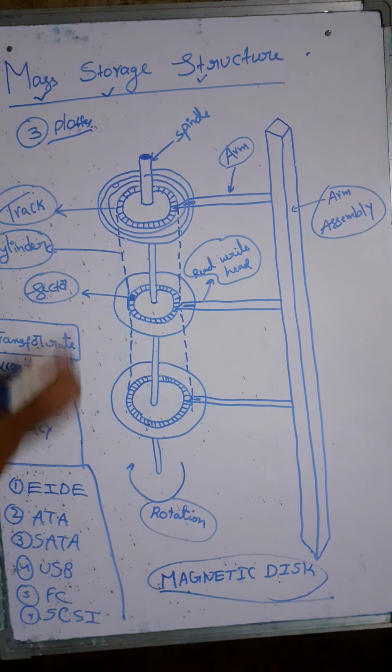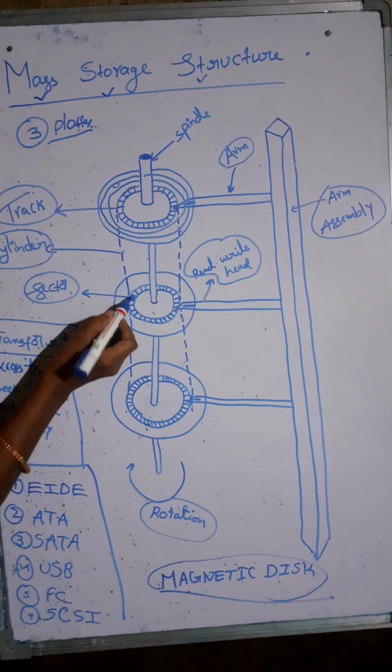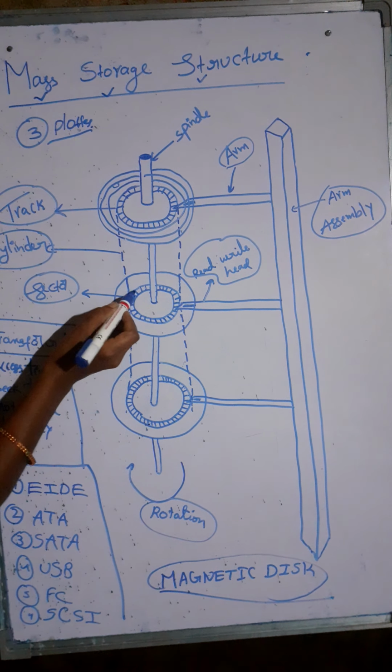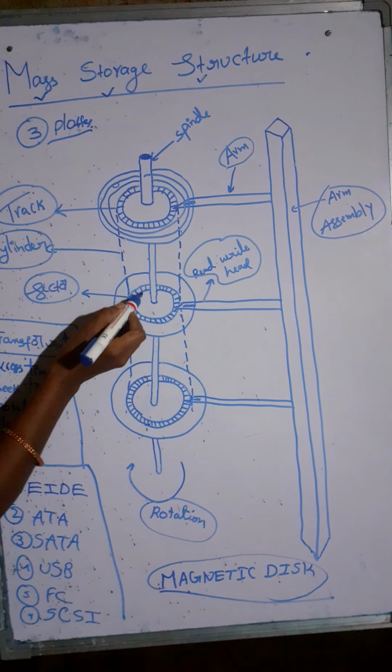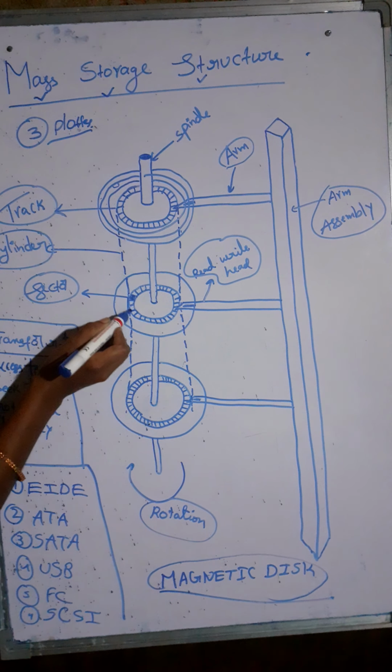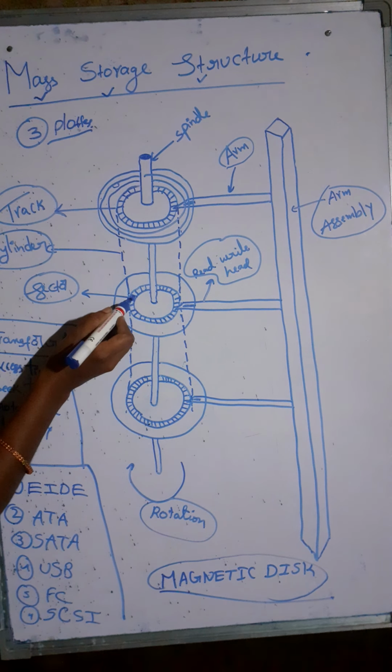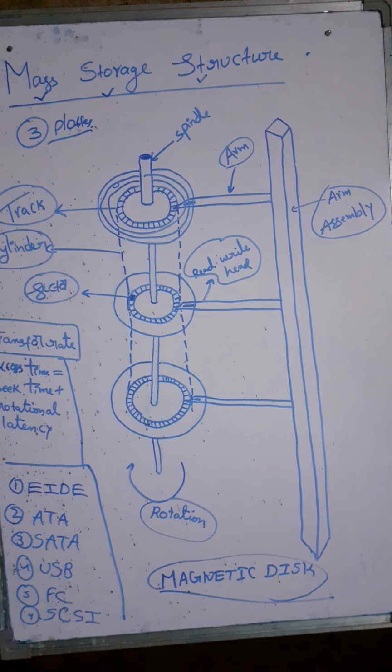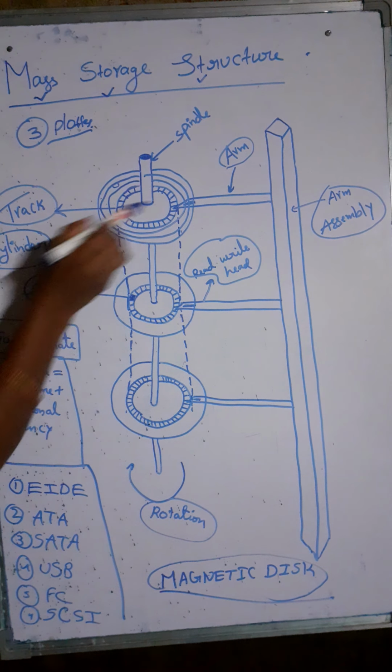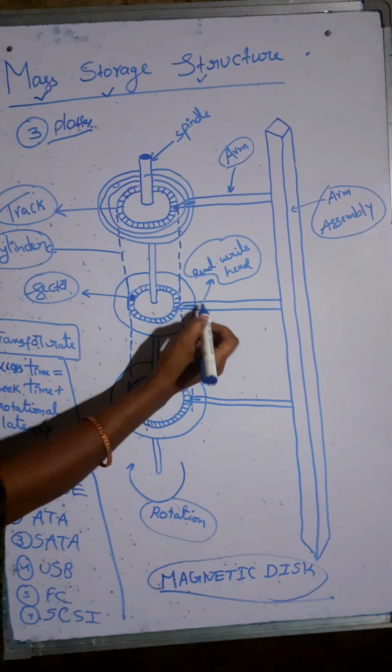Again, each track is divided into different parts. This is one track, right? This track is divided into different parts, and each part is called a sector. If you want to write or read anything from the platter, then we will use this arm.